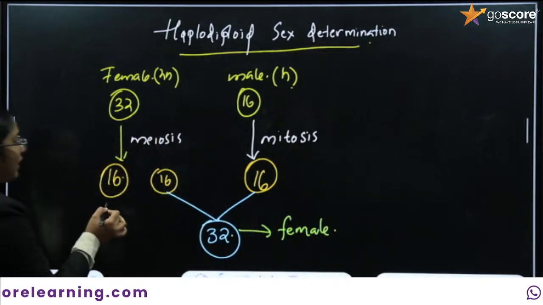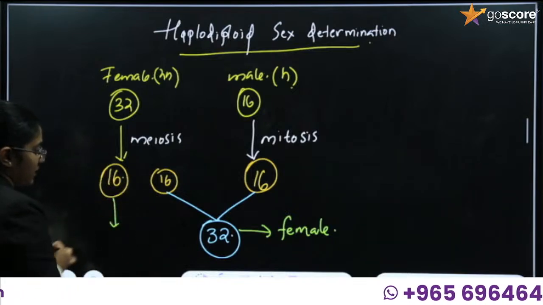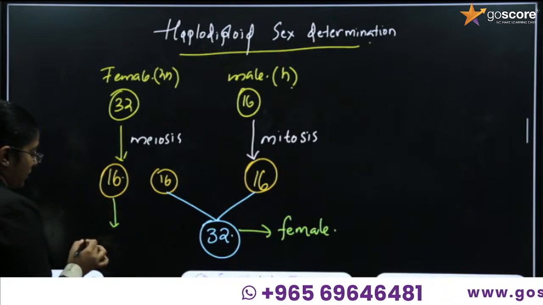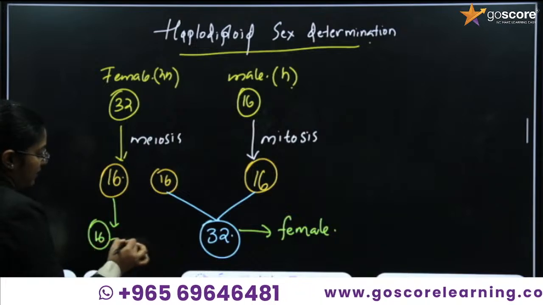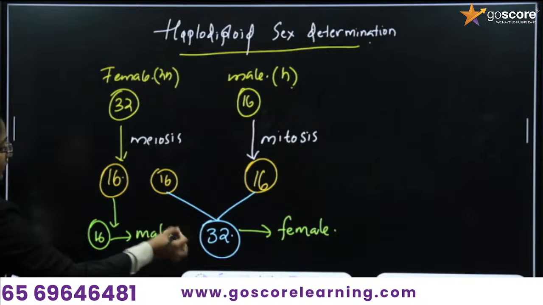Whereas in the case of males, how are males produced? Here 16 chromosomes are present, right? These 16 chromosomes under parthenogenesis form males.